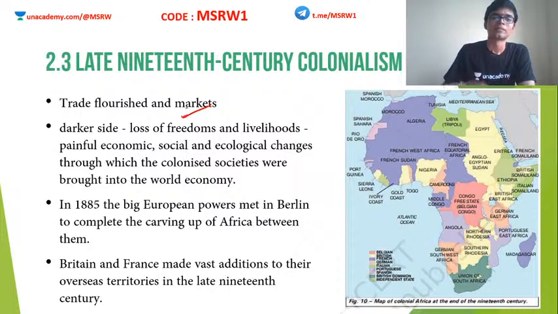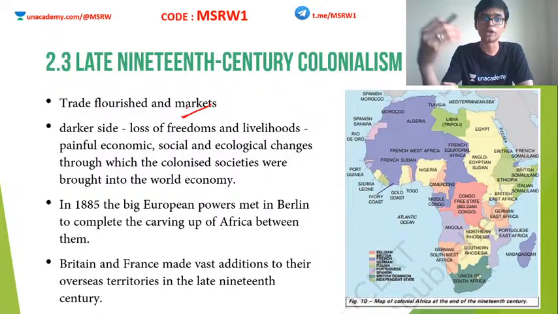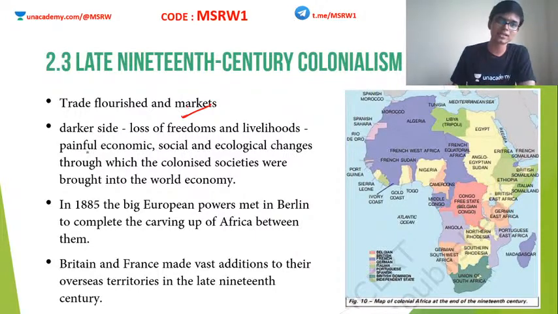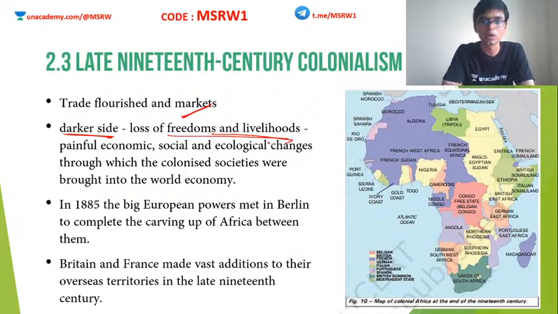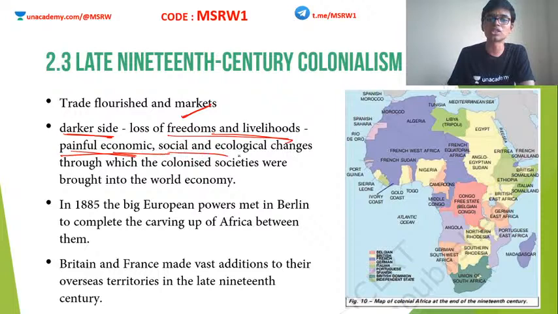It started establishing colonies across the globe, and it started finding newer and newer markets. But the problem was that along with all these positive things, there are some negative things also. There is a darker side. So what is this darker side? The loss of freedoms and livelihoods for the colony people. Consider India, or consider America at this time. People here actually lost their freedom, their means of livelihood. The economy actually began to become drained. So painful economic, social and ecological changes happened in all these colonies.